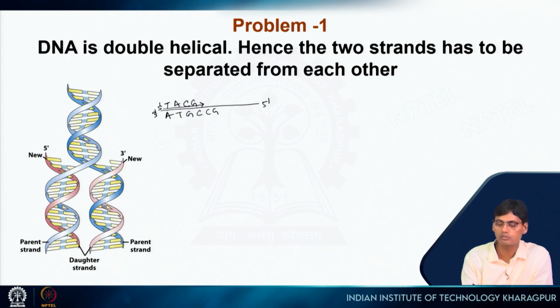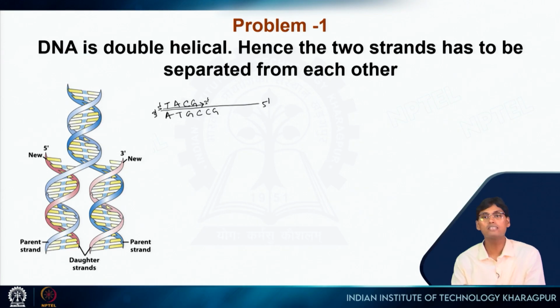So this is 5 prime to 3 prime. But this is possible, the way I am explaining in a very simple manner, only if you have the single strand available as template. But inside our body, inside the E. coli cell, everywhere DNA is double stranded.